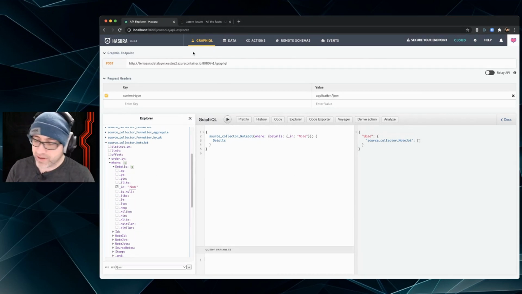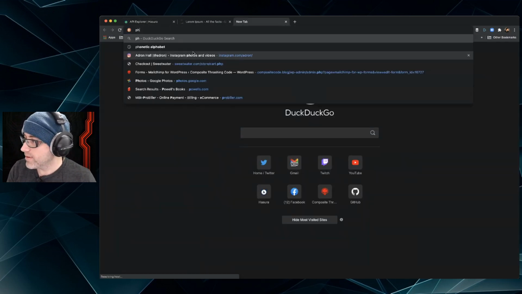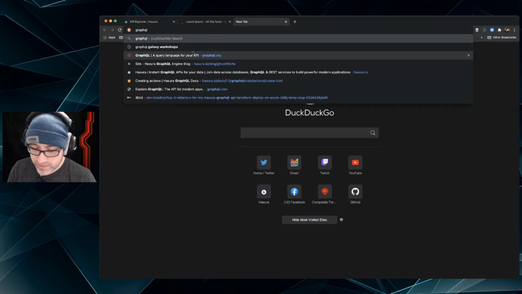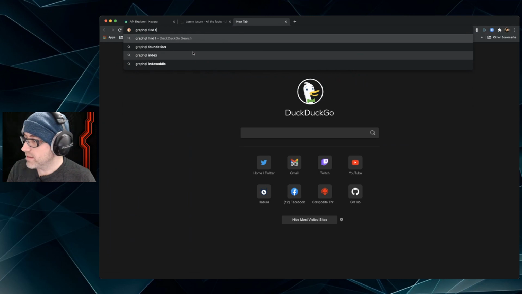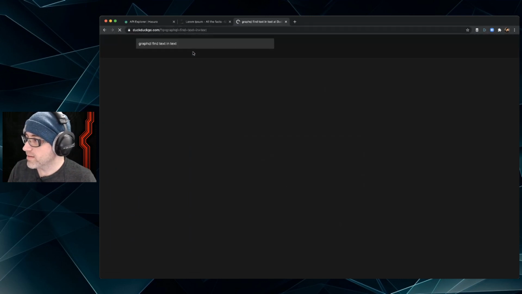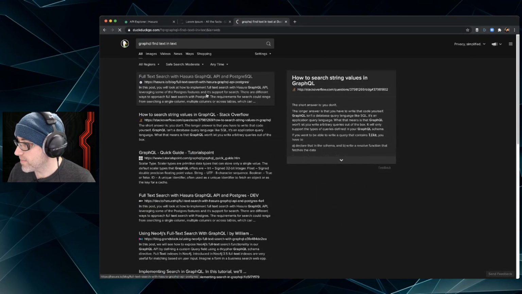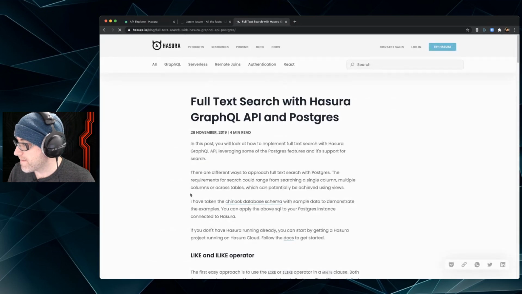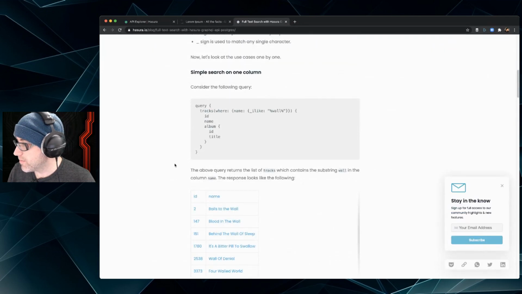Let's look it up real quick. GraphQL, find text in text. Was that it? Ah, there we go. Okay, that's what I was looking for.